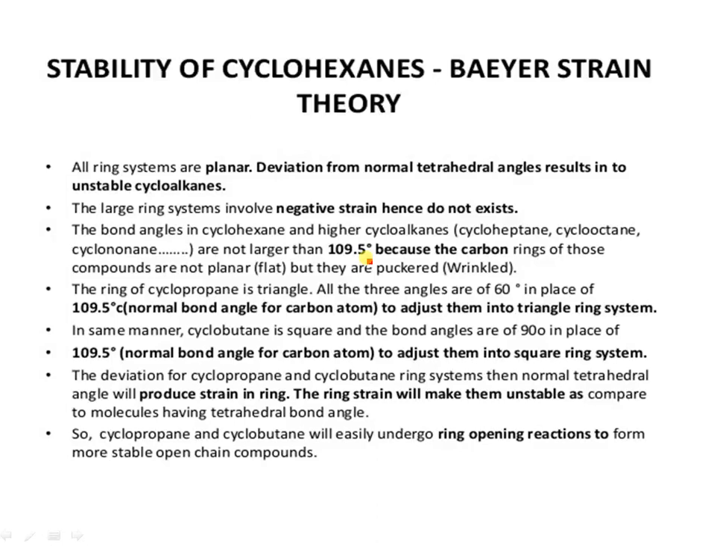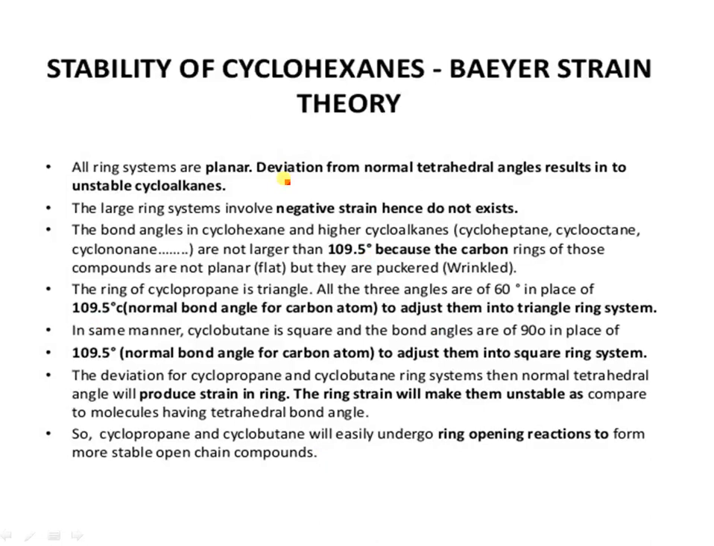In order to explain why these cycloalkanes behave differently, Adolf von Baeyer in 1885 proposed the theory popularly known as the Baeyer strain theory. Since these cycloalkanes contain sp3 hybrid carbons, the normal tetrahedral bond angle is 109.5 degrees. In the formation of cycloalkane rings, the angle will have to be deformed.